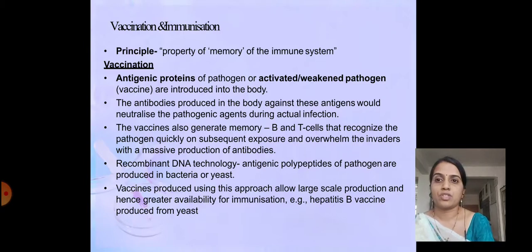Recombinant DNA technology helps in producing vaccines. Antigenic polypeptides of pathogens are produced in bacteria or yeast cells, and they are developed through recombinant DNA technology.